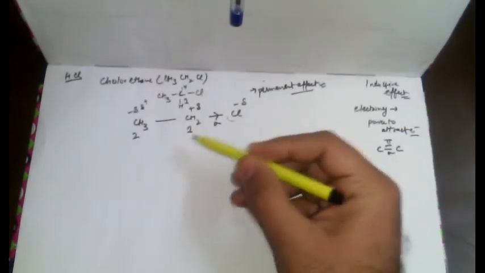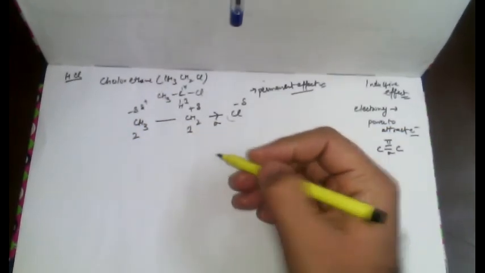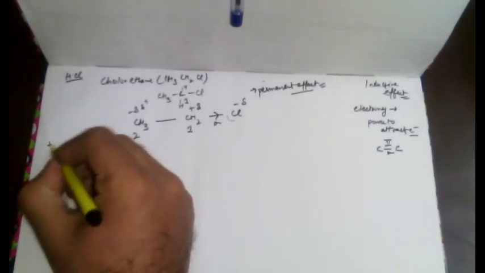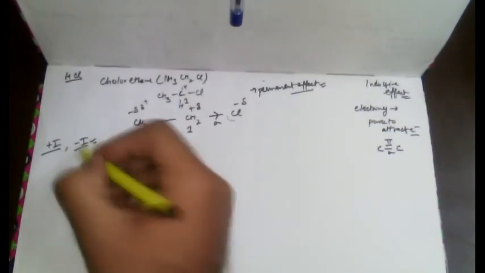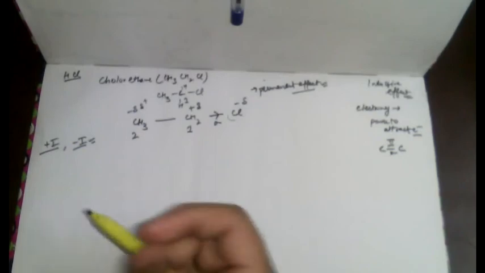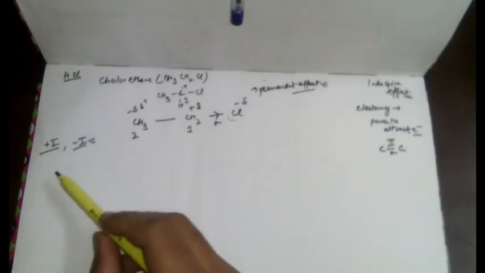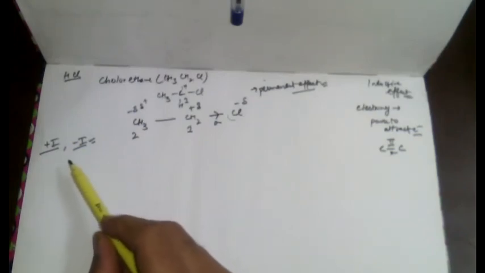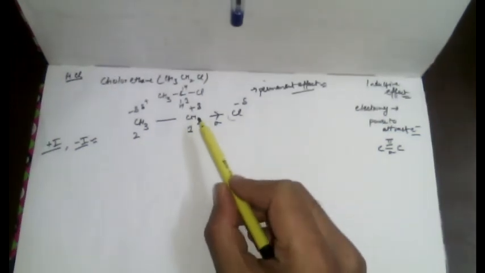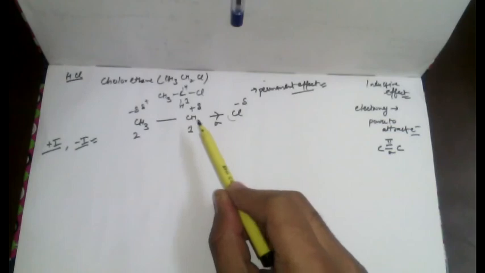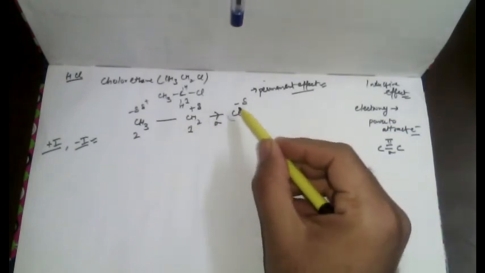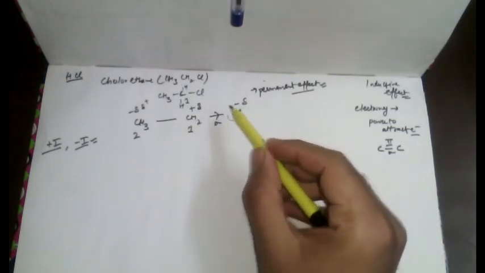It produces its types. The first one is positive I and the second one is negative I. We are going to discuss them one by one. Let's talk about its types based upon the ability of the substituents to change the electron density attached to the carbon atom. It is classified into two parts.